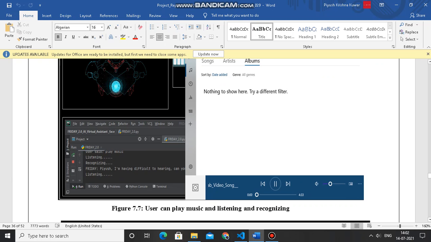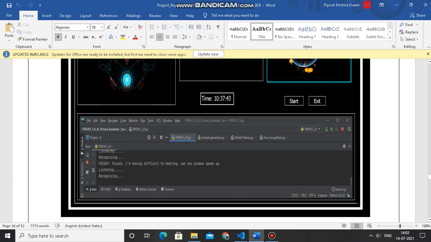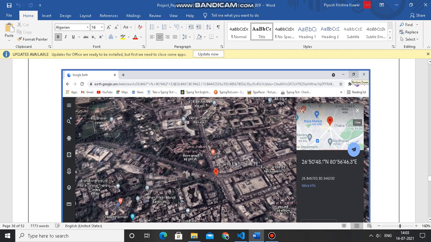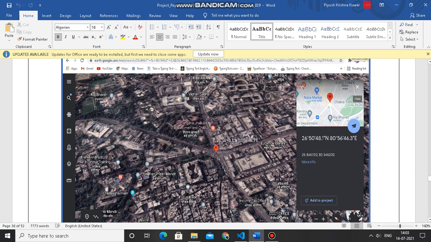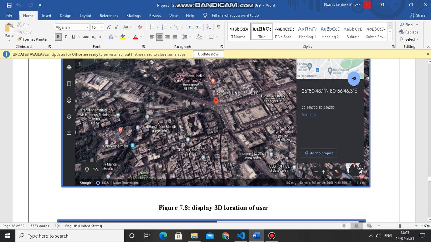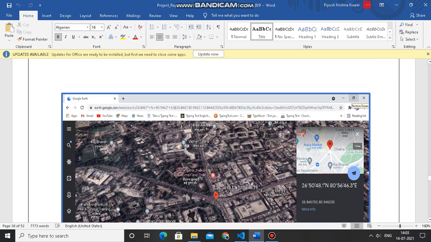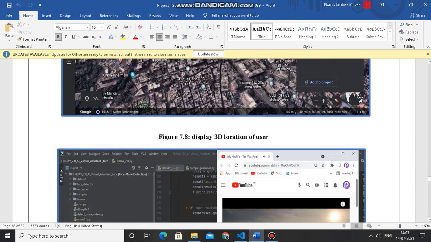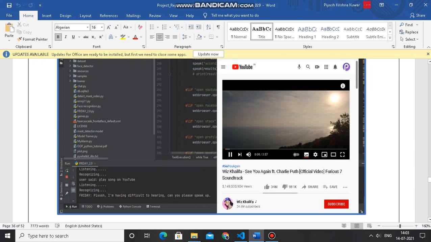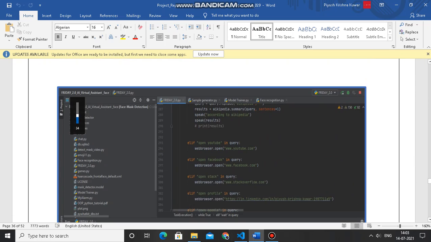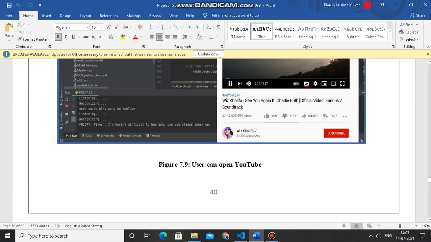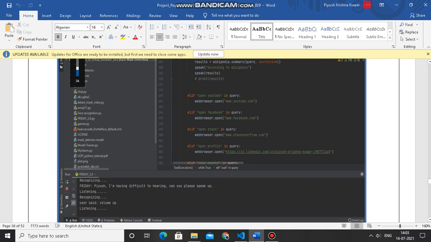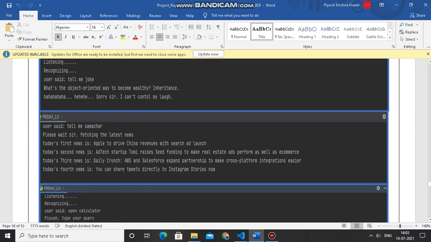It has the feature to play music. It has the feature to show the location of the user. So this is the 3D location. It can show it with the help of latitude and longitude. It also has a feature to play YouTube songs. It can open many things like YouTube, Facebook, Stack, and profile. All this can be performed here.